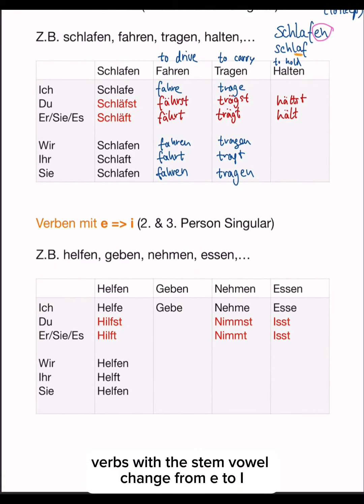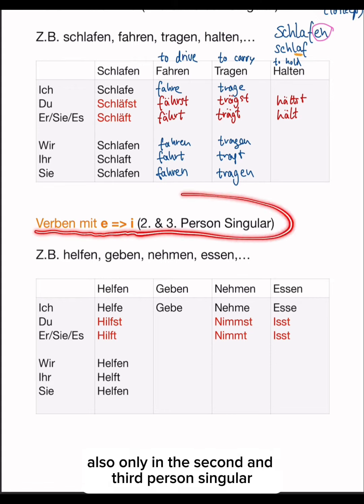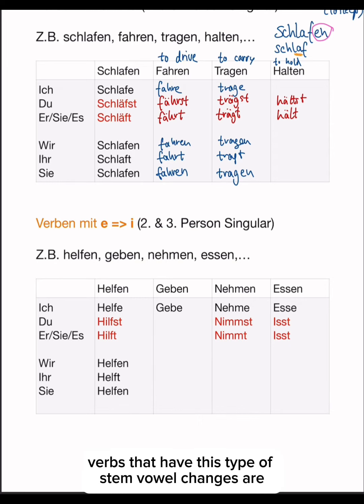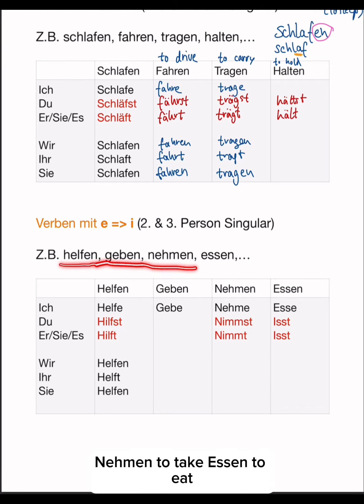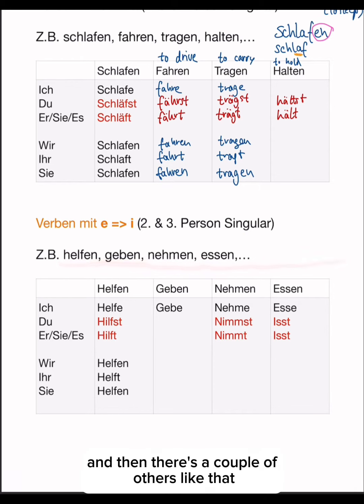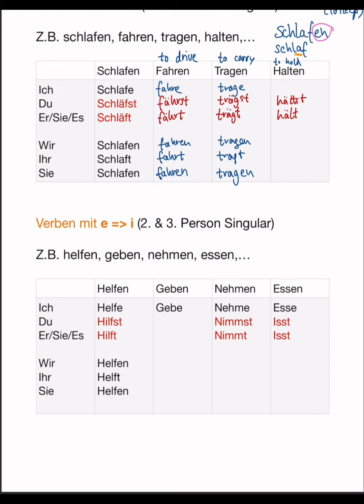verbs with the stem vowel change from e to i. Also, only in the second and third person singular. Verbs that have this type of stem vowel change are, for example, helfen, to help, geben, to give, nehmen, to take, essen, to eat, and then there's a couple of others like that.